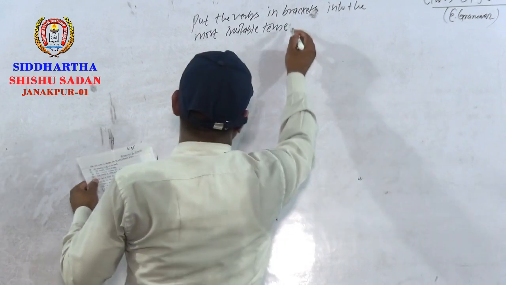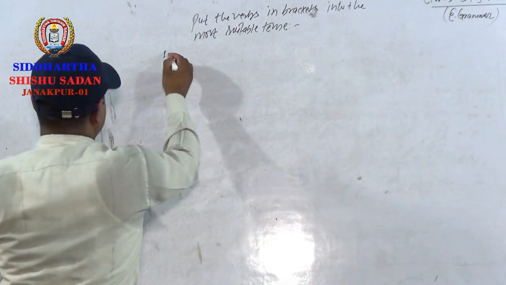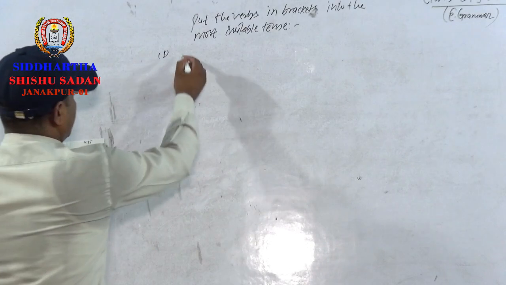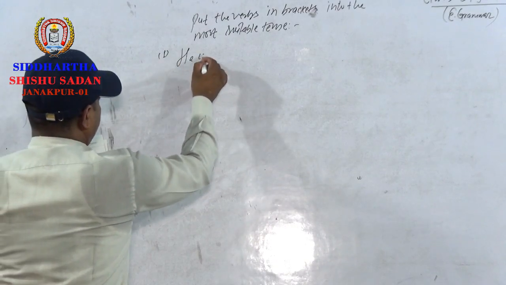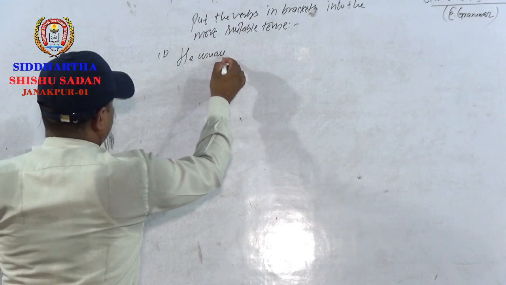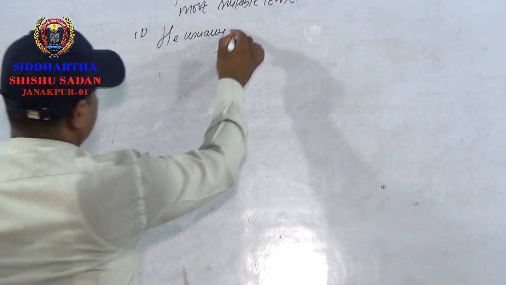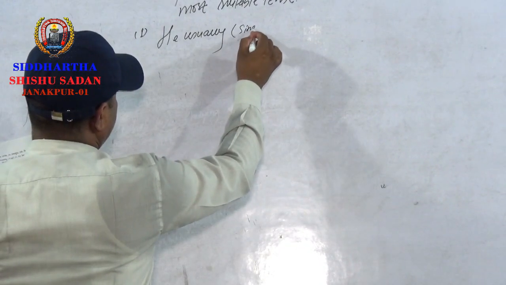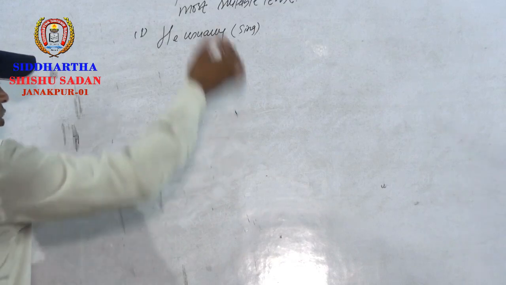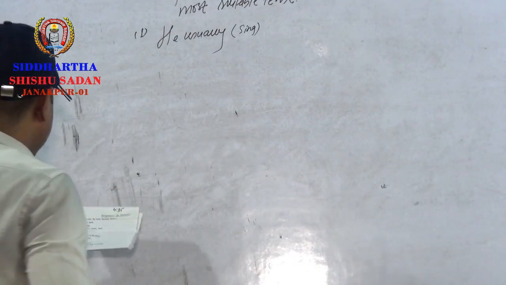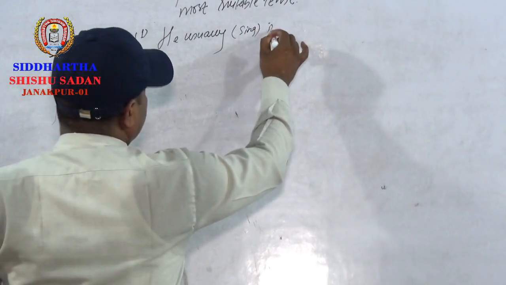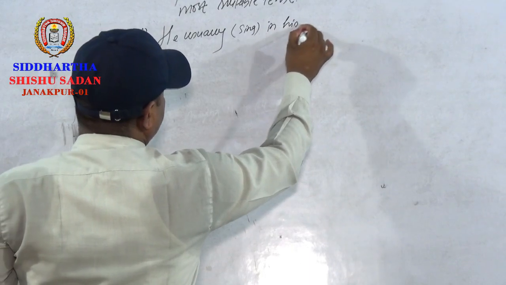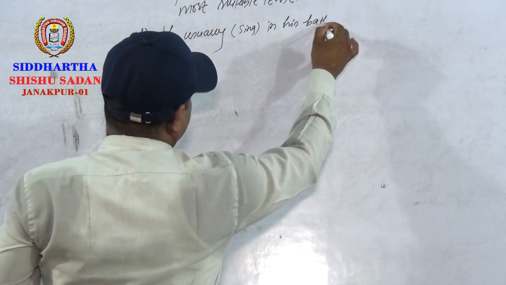Number 1: He usually sing in the bracket here, you have to write the correct form of the verb, sing in his bath.